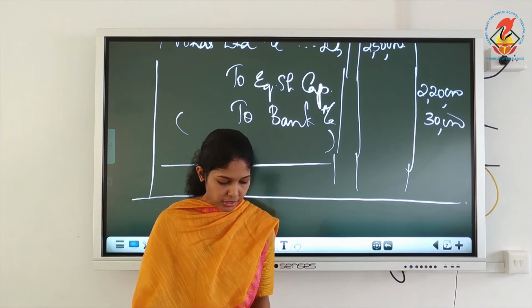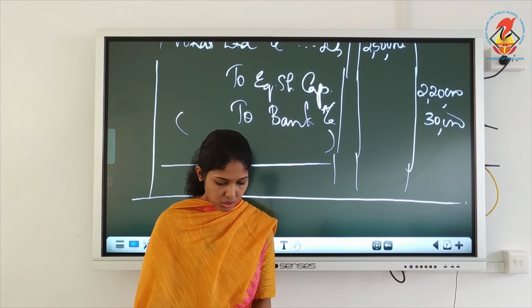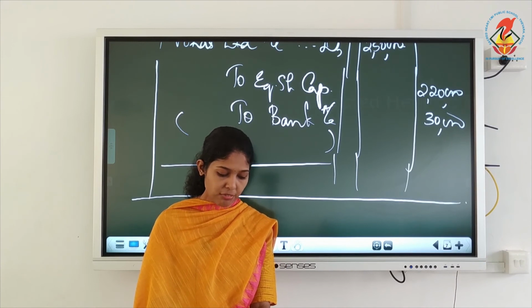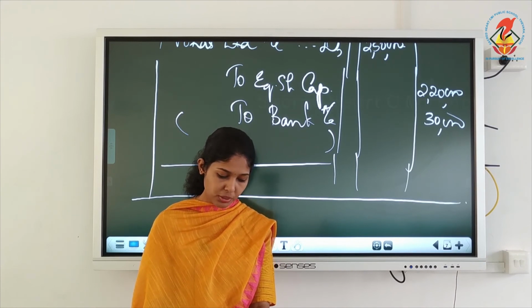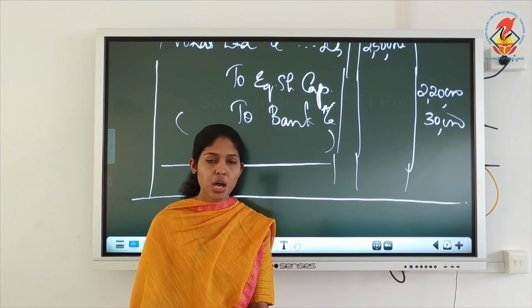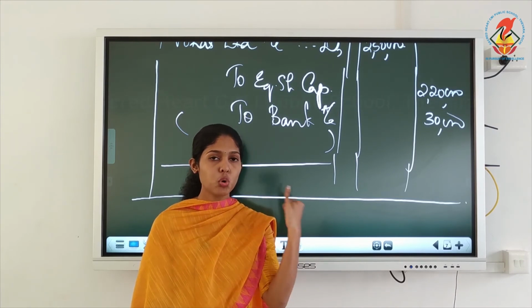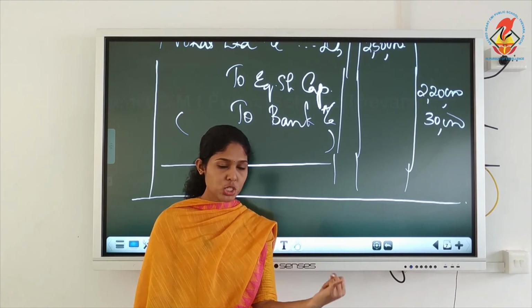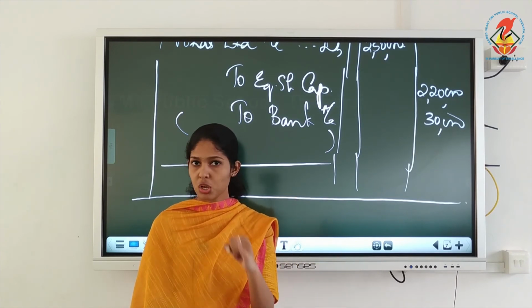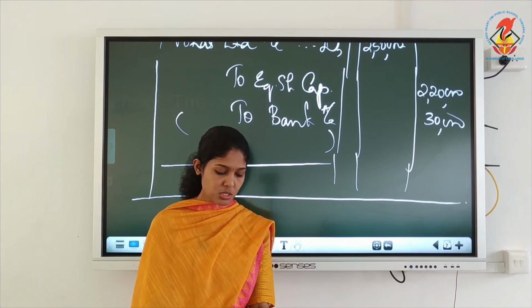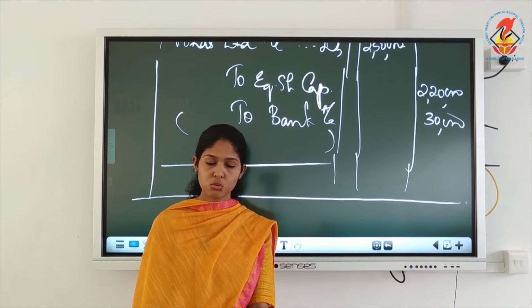Okay, the next one, I am not doing that question. Illustration 34, I will just explain. There you have issued 2,500 shares to promoters and 2,000 shares to underwriters. You remember the entries that we discussed. What's the entry for promoters? Incorporation expense debit, or formation or preliminary expenses, to promoters. You must write 2,500 into 10, 25,000.